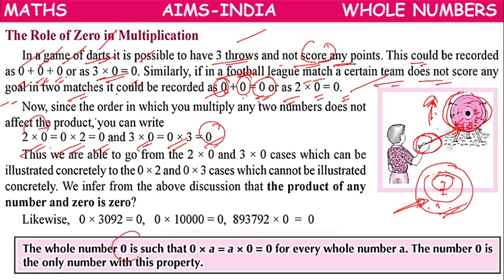Means the whole number 0 behaves in such a manner that 0 into a or a into 0 equals 0 for every whole number. Means any whole number multiplied with 0 will always be equal to 0. So here only 0 has this special property.